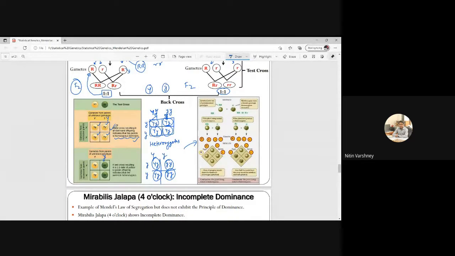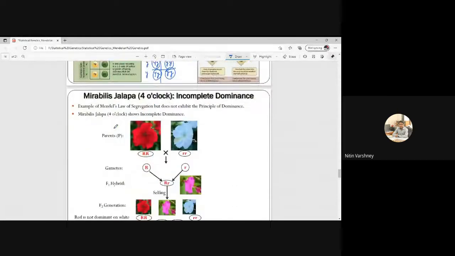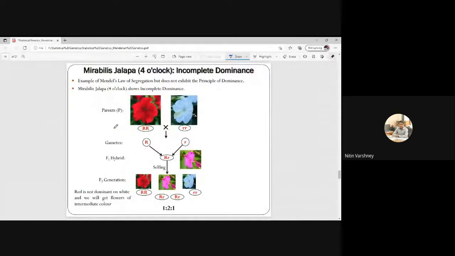Okay, if there is no doubt, I will move to the next example. It is Mirabilis jalapa, or it is known as the 4 o'clock plant. This example will show what incomplete dominance is. We have seen the principle of dominance; this is incomplete dominance. The best example is Mirabilis jalapa, and why is it called the 4 o'clock plant?